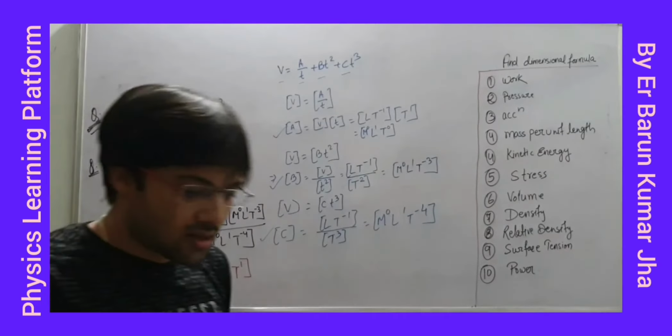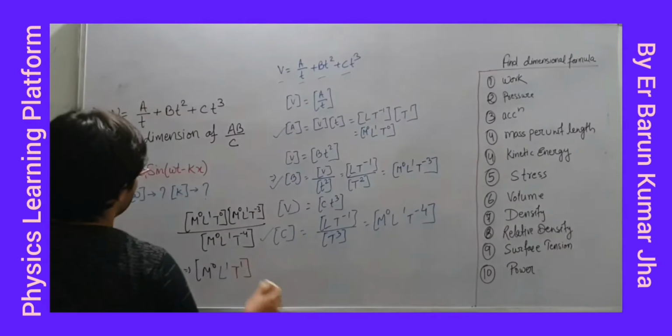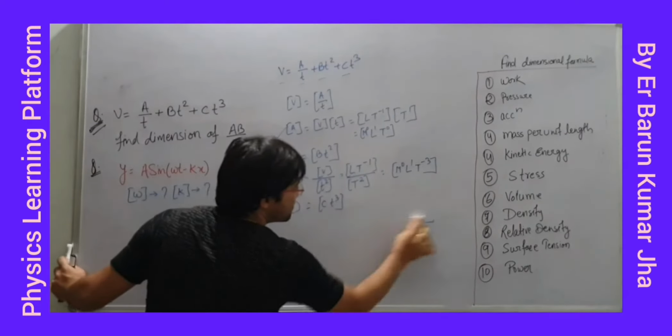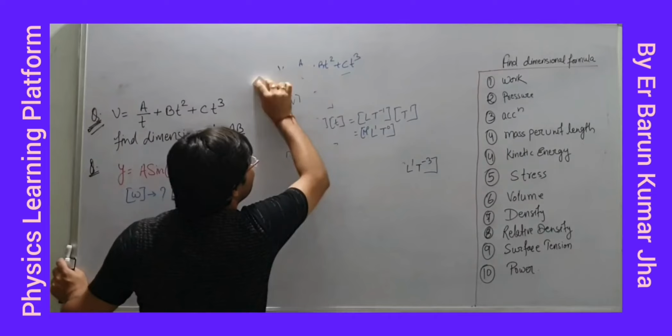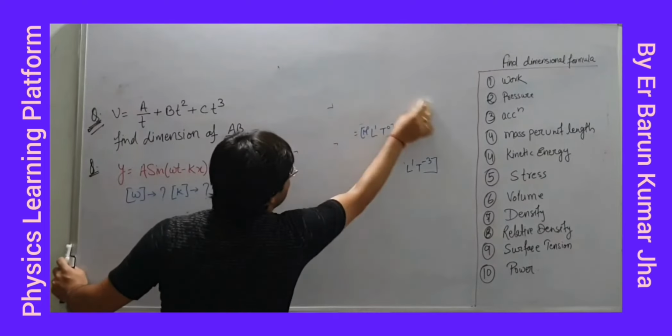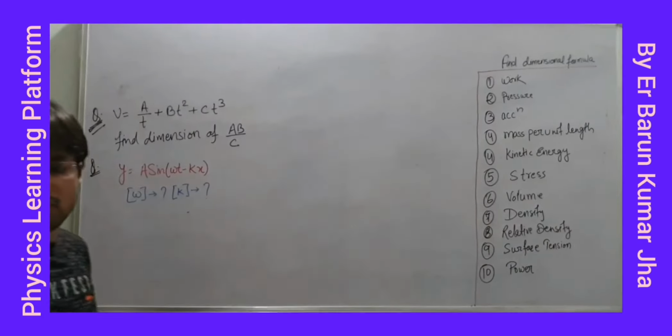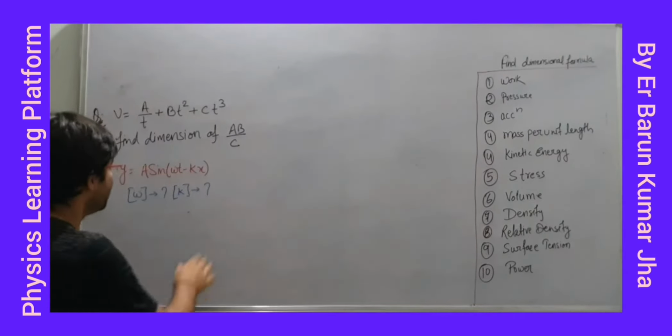Next, we have one another question in the form of trigonometry. Try to do all these questions with me on your copy also. Fine.